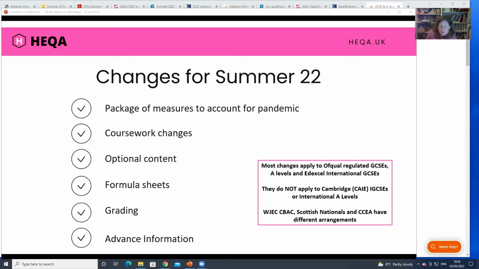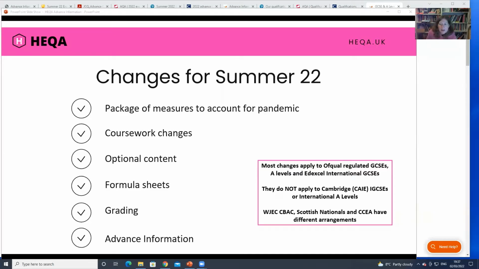Another thing that they've done is formula sheets. So in maths and physics, which includes combined science, for the GCSEs, you get a formula sheet, whereas you don't usually. Now for EdExcel GCSE maths, you usually do get a formula sheet, so that hasn't changed this year, but you will be getting an extra one for physics. And the idea behind that is it's one less thing that you've got to spend your time memorizing and remembering beforehand, because you'll have those formulas with you.